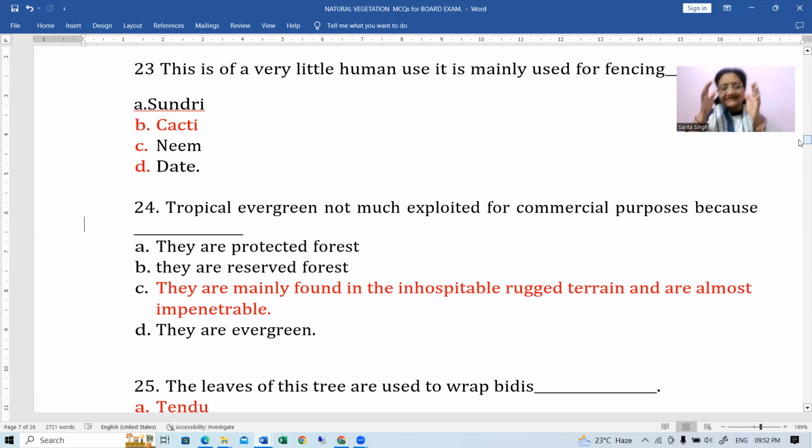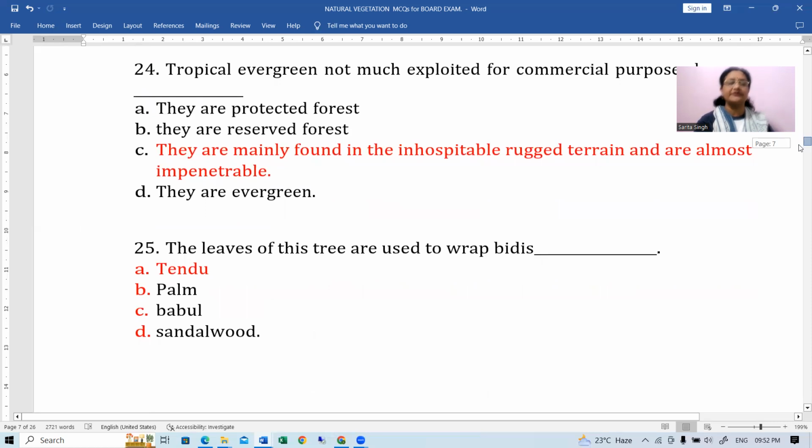That means the same type of species of trees are found at one particular place, right? So tropical deciduous, that's why it is commercially very useful. Or you can say it is more exploited, right? So यहाँ पर आपका आंसर हो जाएगा, correct option will be C.